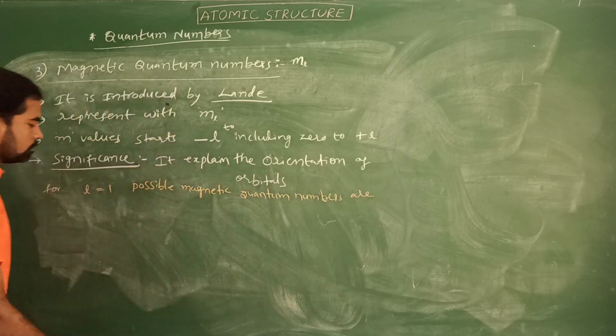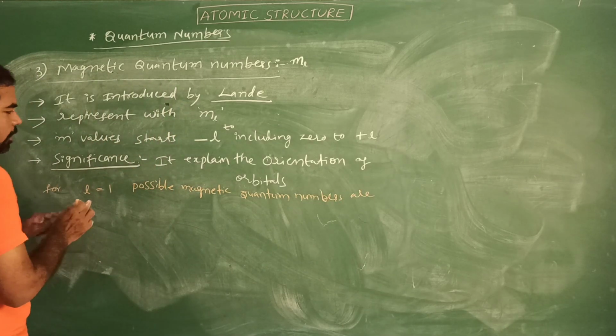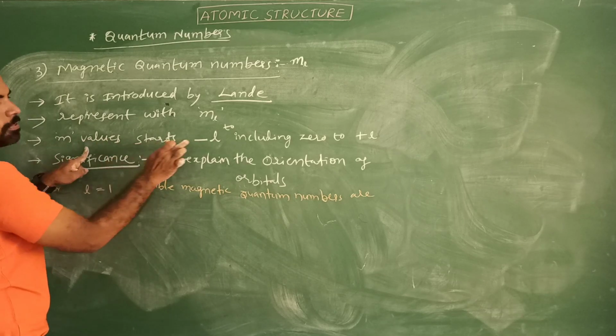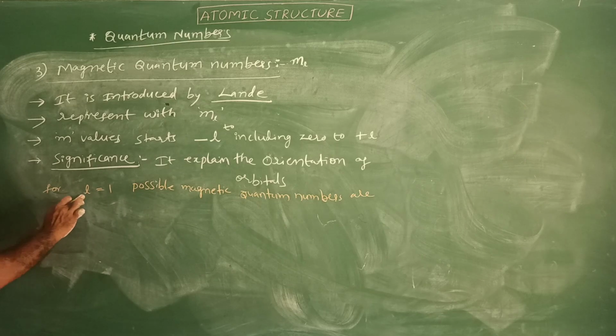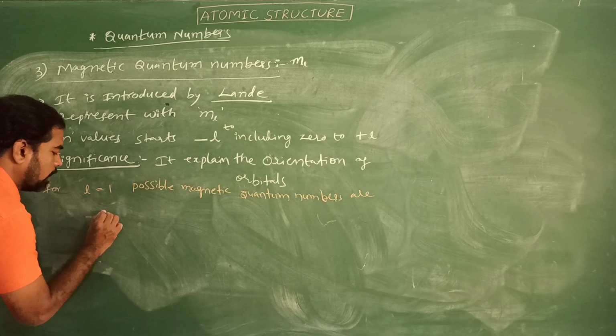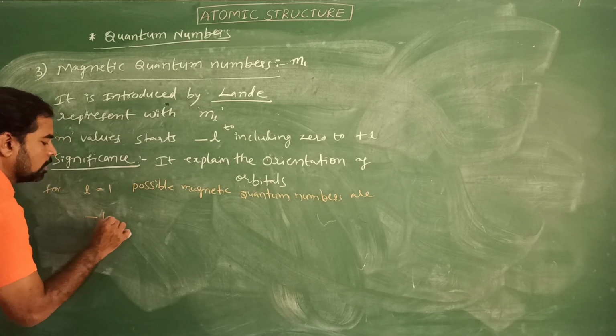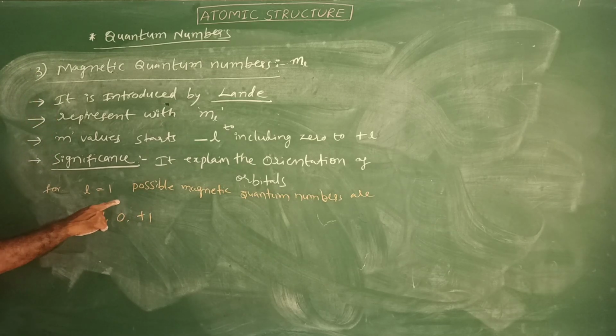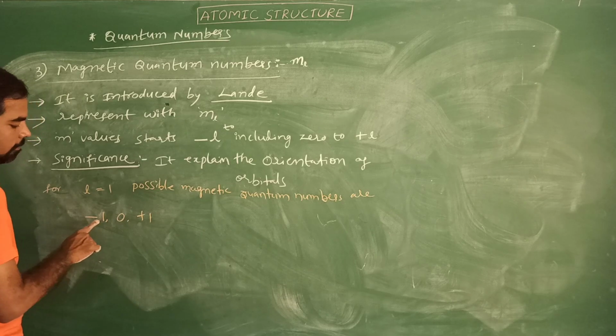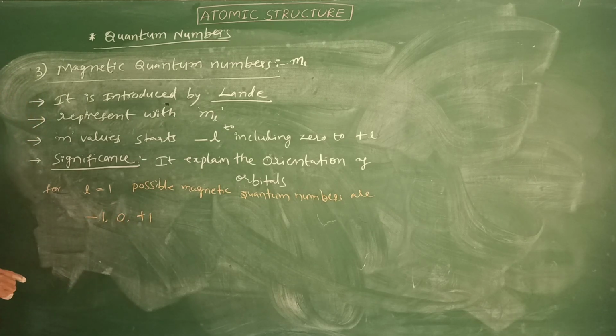We know the m value starts from minus L, including 0, to plus L. Here L equal to 1, that means the values are minus 1, 0, plus 1. The possible magnetic quantum number values are 3: minus 1, 0 and plus 1.